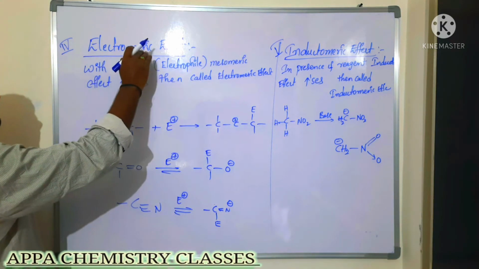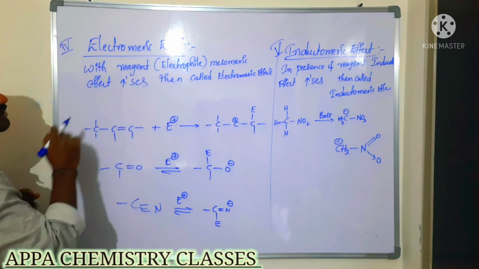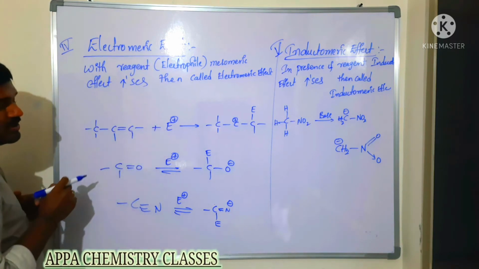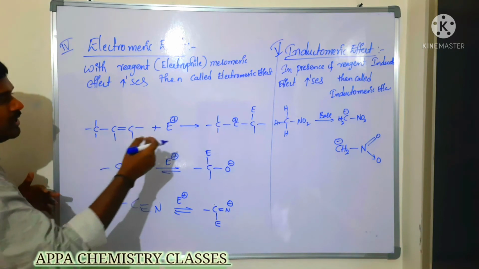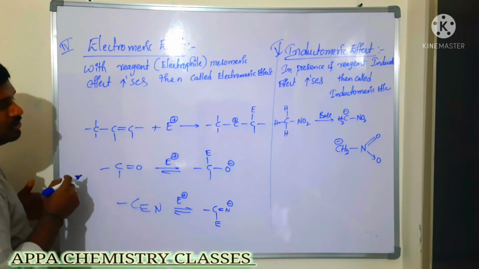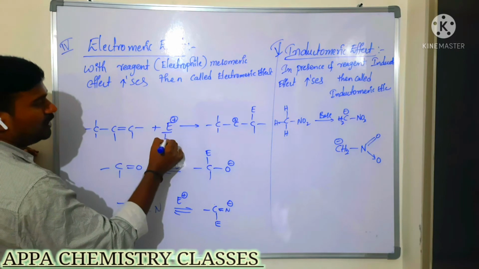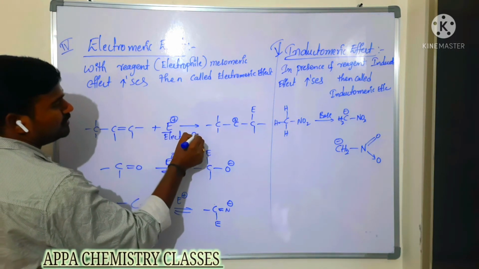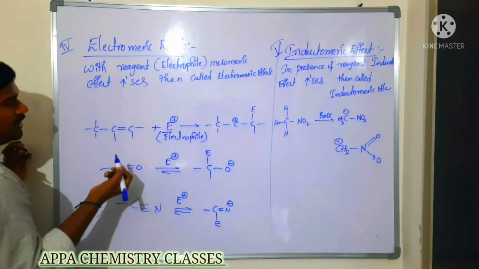In case of electromeric effect, the displacement of pi electron takes place in presence of a reagent, either an electrophile or a nucleophile. In presence of this electrophile, the displacement of pi electrons takes place.